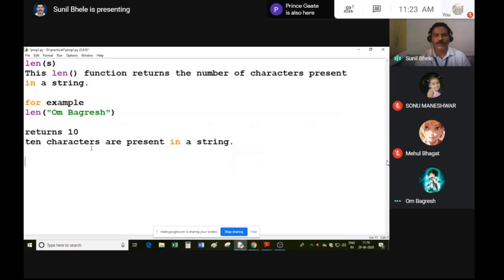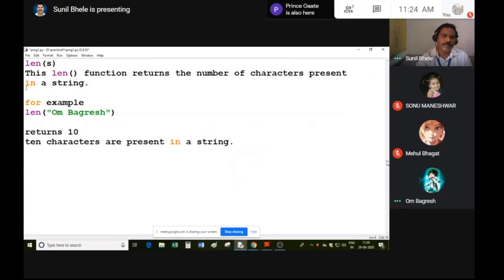So you can easily know how many characters are there in a string with the help of the len function. This len function is also applied on lists and tuples, because it returns the length, meaning the number of items in a list or the number of items in a tuple. So the number of items in a string means the number of characters in a string. Not only alphabets, any character in a string it counts. A space is also a character, and digits are also characters for a string.